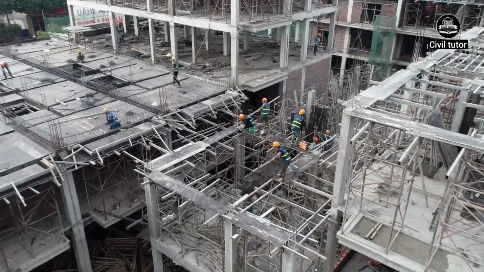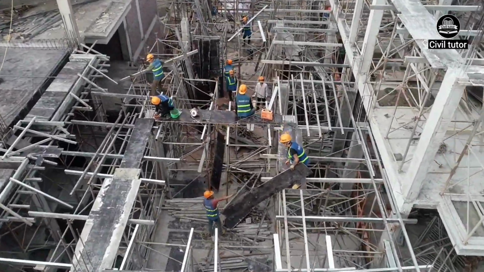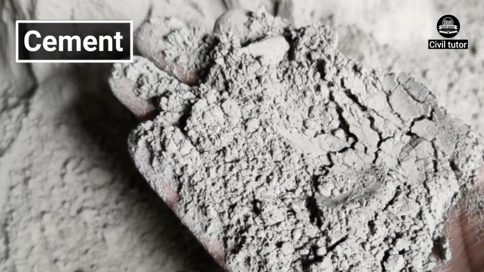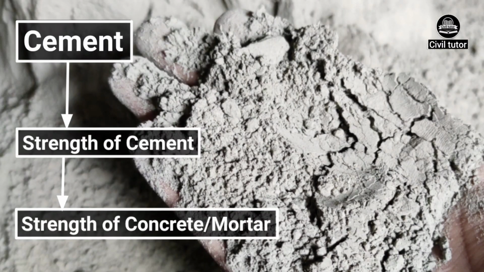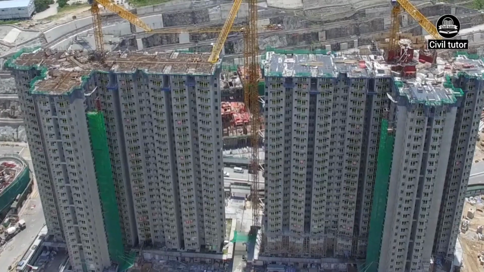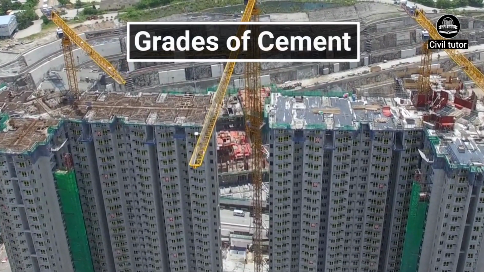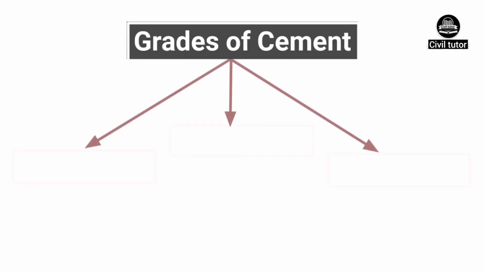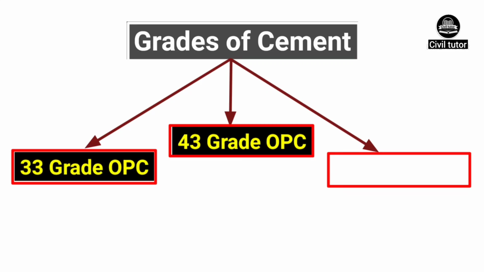The base of every construction depends upon the composition of the ingredients that are used in making the construction possible. One of the most important ingredients is cement, and its strength is directly proportional to the strength of concrete or mortar. Hence, before choosing the cement for constructing your dream projects, you should be aware of the grades of cement. Depending upon the compressive strength, cement is classified into three groups, that is 33, 43 and 53 grade of cement.